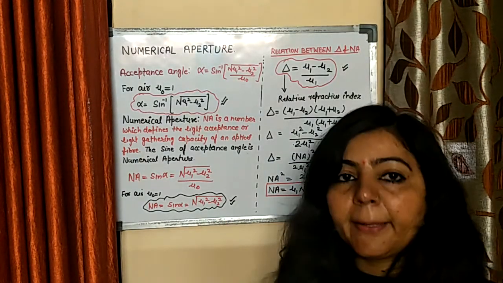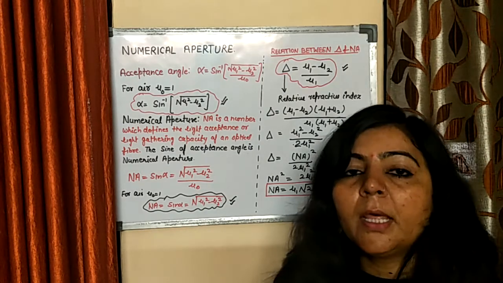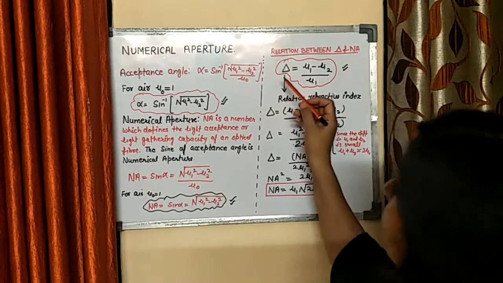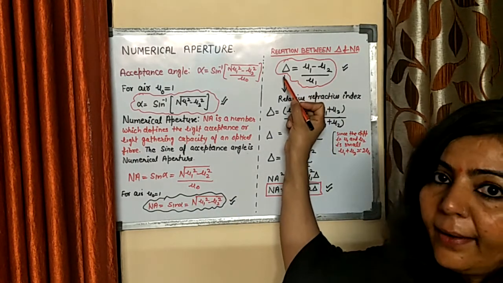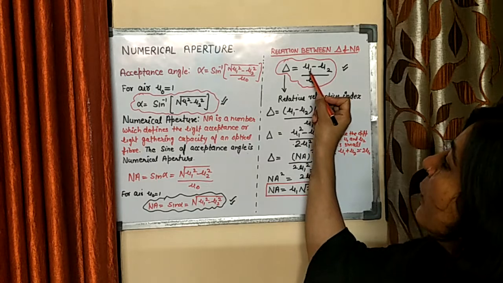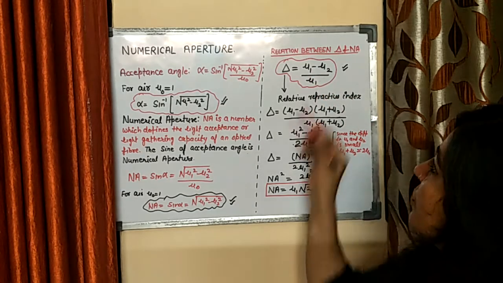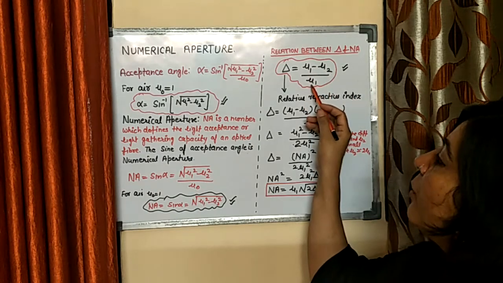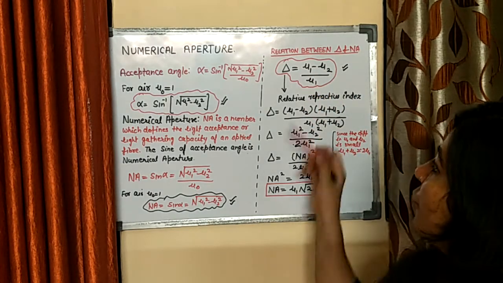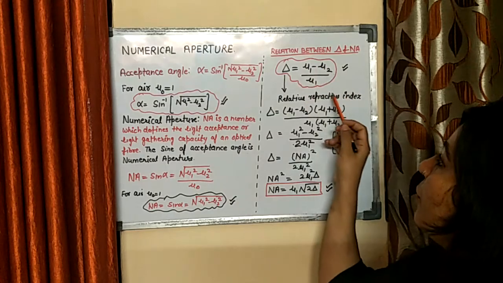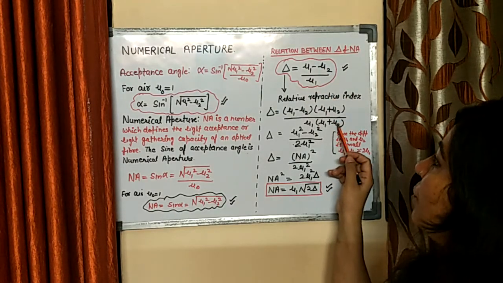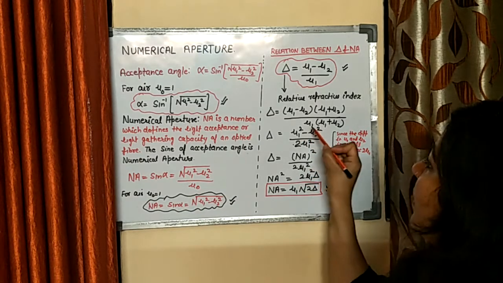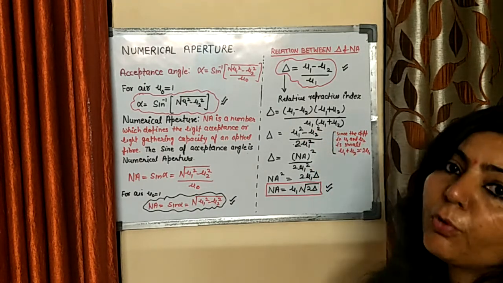This numerical aperture can be correlated with another parameter known as relative refractive index, denoted by delta, and mathematically it is mu1 minus mu2 upon mu1. Here mu1 minus mu2 is the difference in the refractive index of core and cladding, and mu1 is the refractive index of core. If you multiply the numerator and denominator with mu1 plus mu2, you get in the numerator mu1 square minus mu2 square, and in the denominator mu1 into mu1 plus mu2.